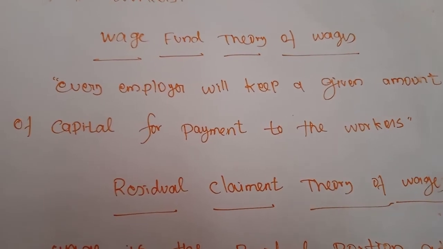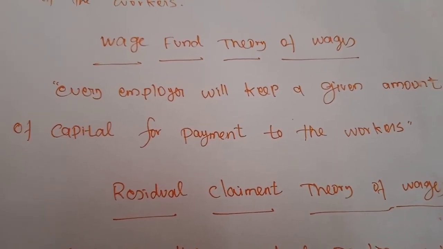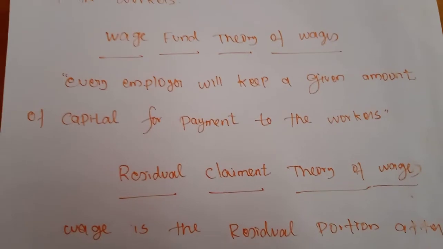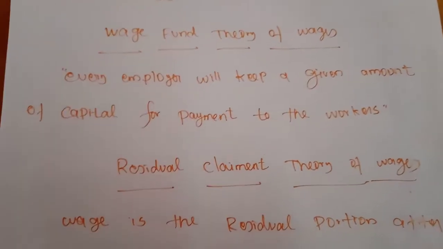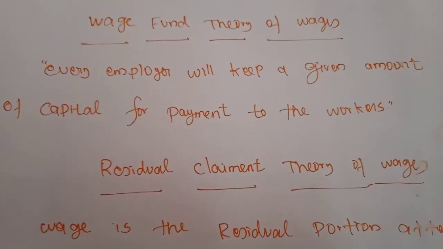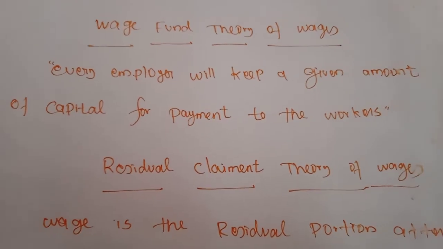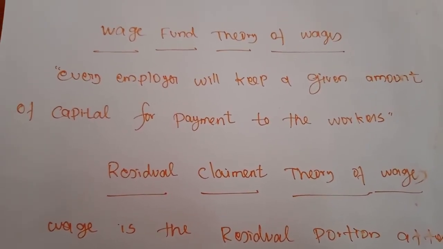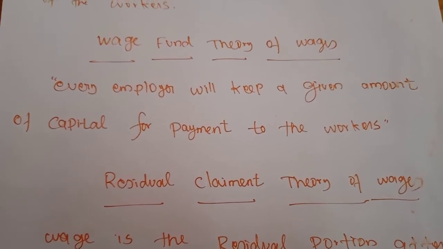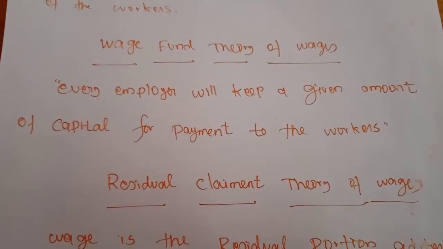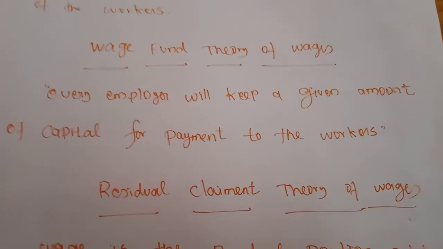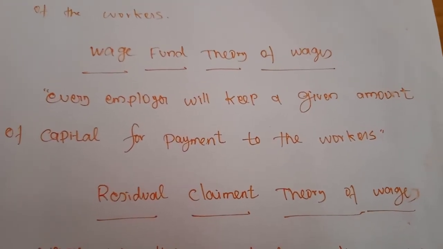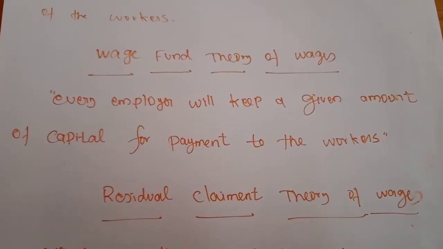Next, it ignores the role of trade unions. Normally this wage fund theory did not explain the trade union. If a number of laborers exist in our nation, trade unions also will be created. The trade union will come to bargain with the employer to increase the wage rate, but the theory does not explain this.